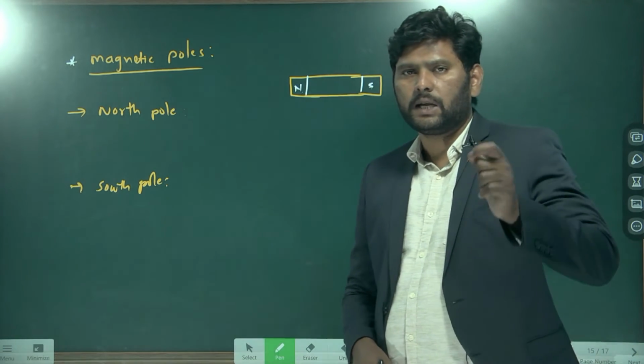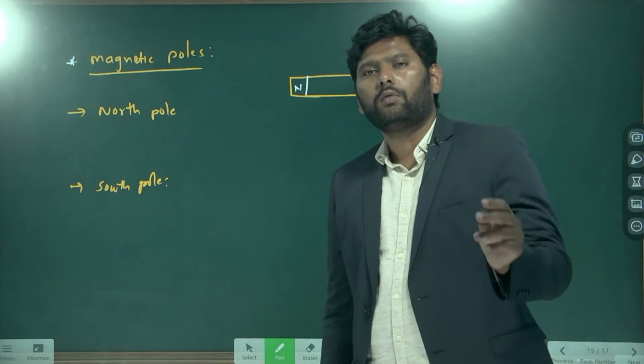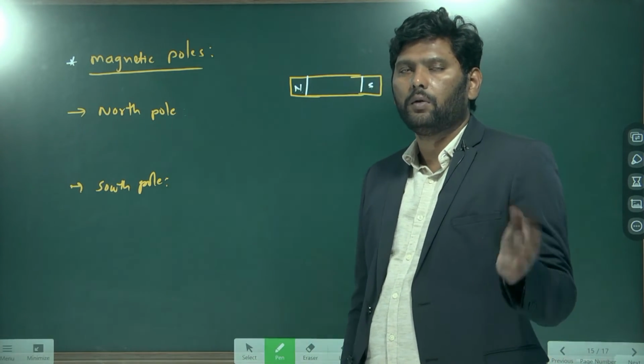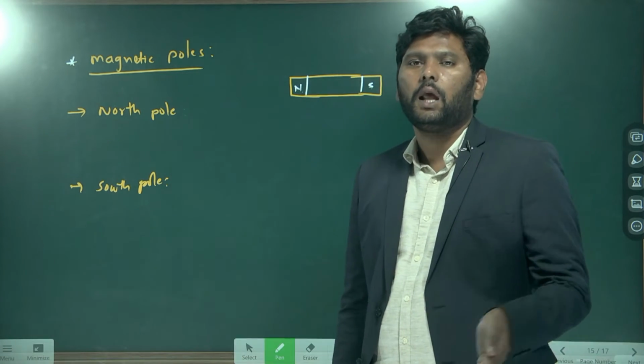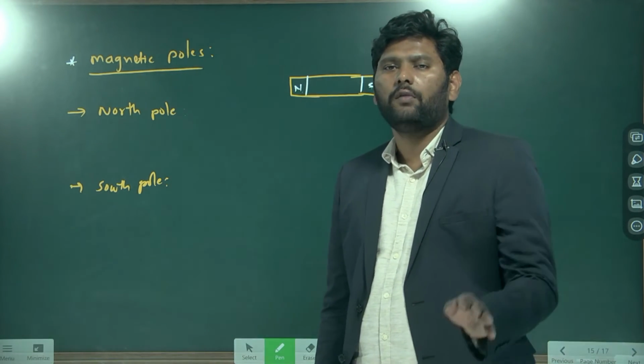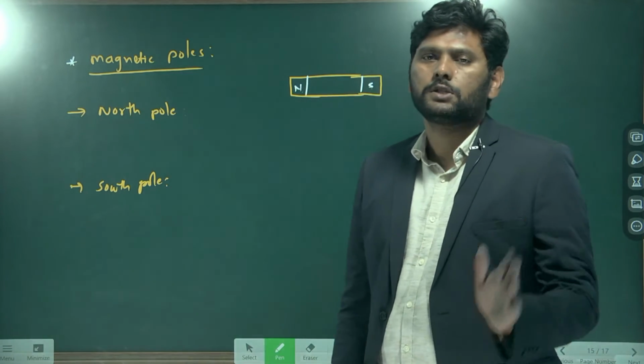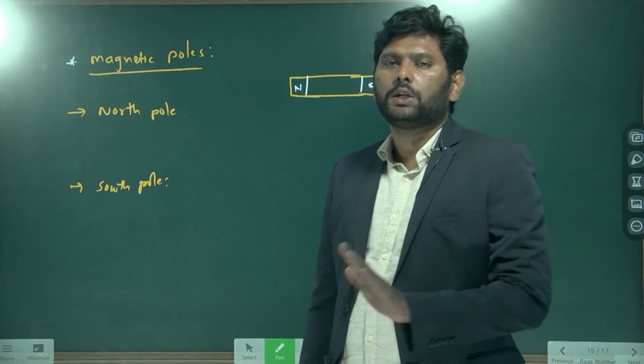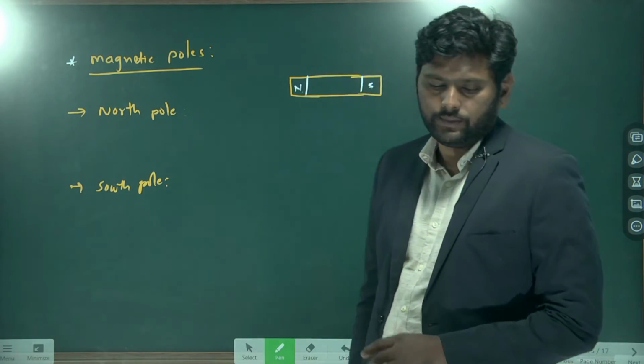So once again I am stressing, in the universe a single pole cannot exist. Any magnetic substance always has both a north and a south pole; a single pole cannot exist.